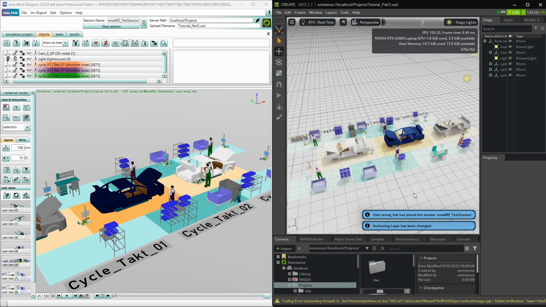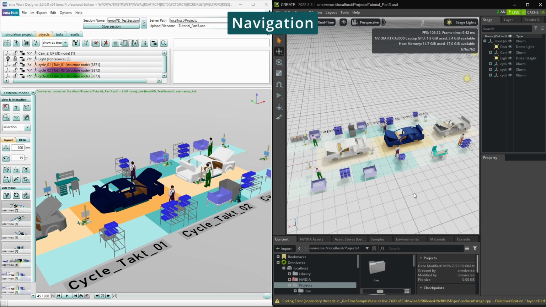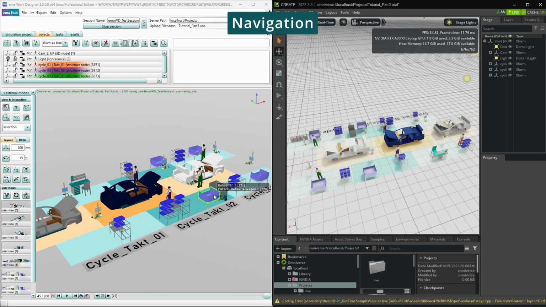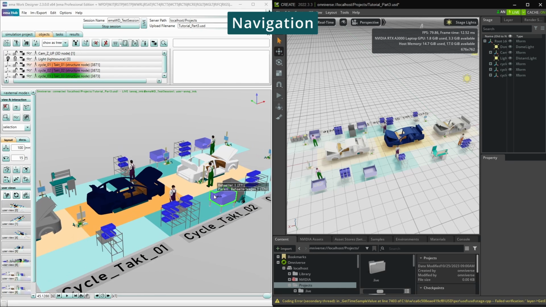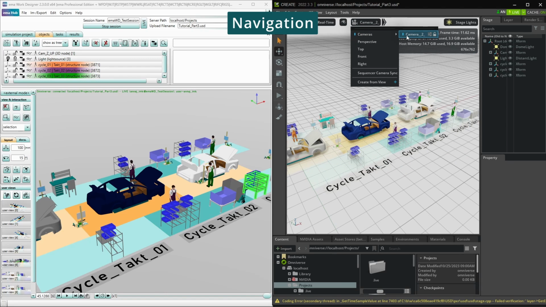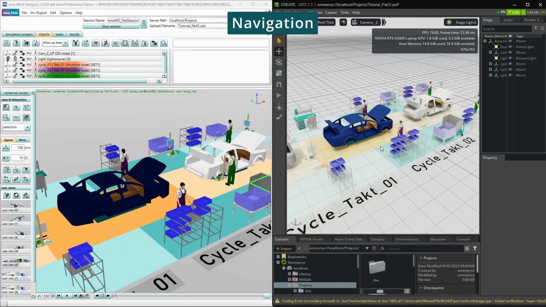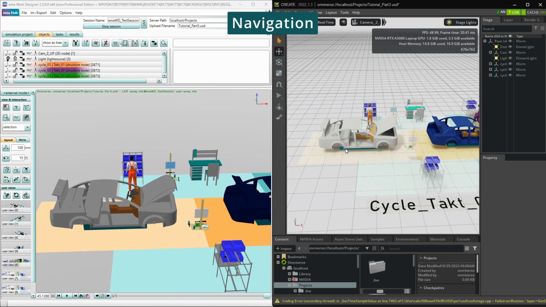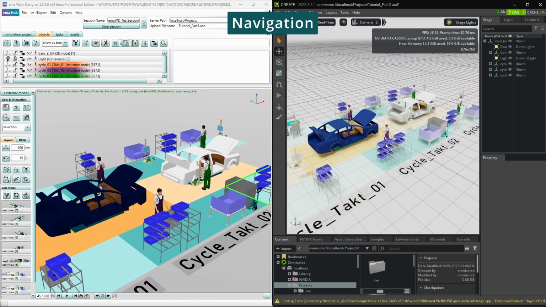Now when we navigate in IMA, we see that the camera perspectives are not synchronized. If we want to show someone in the live session, for example, a certain area in this scenario, we can take the camera perspective from IMA in the USD Composer. To do this, we click on the camera settings in the upper area of the 3D view and select the preferred camera. When we now navigate in the IMA, the display in the Omniverse moves in sync with it.